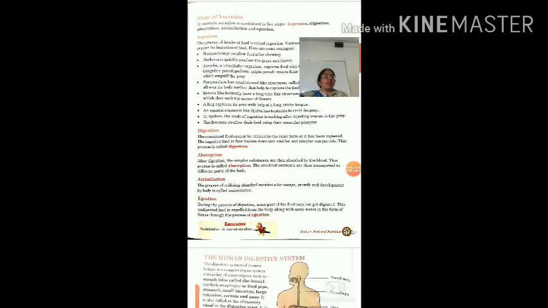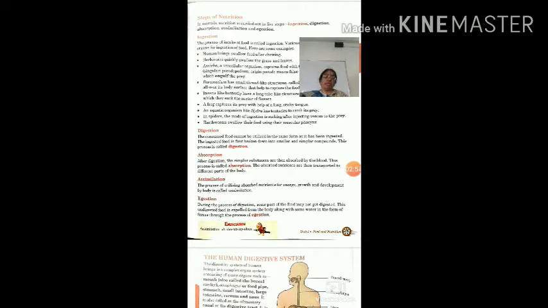Now the second process is digestion. As we intake the food, digestion starts in our mouth only and it will complete in the small intestine. In our mouth different glands are there. These are known as salivary glands, and they secrete digestive juices, and digestion starts in the mouth. Third is absorption. After completion of the digestion process, the nutrients will be absorbed in the blood.